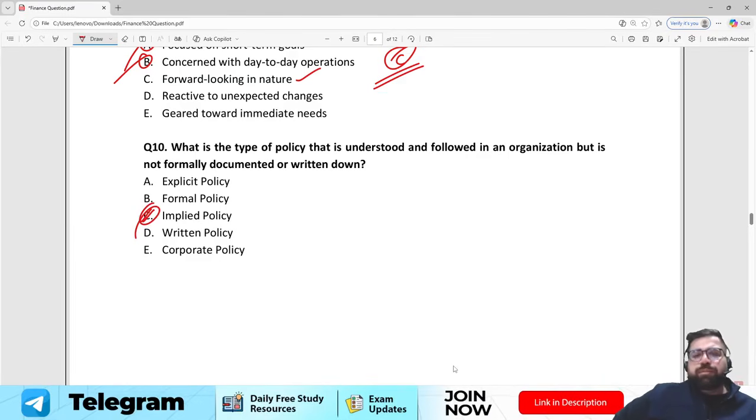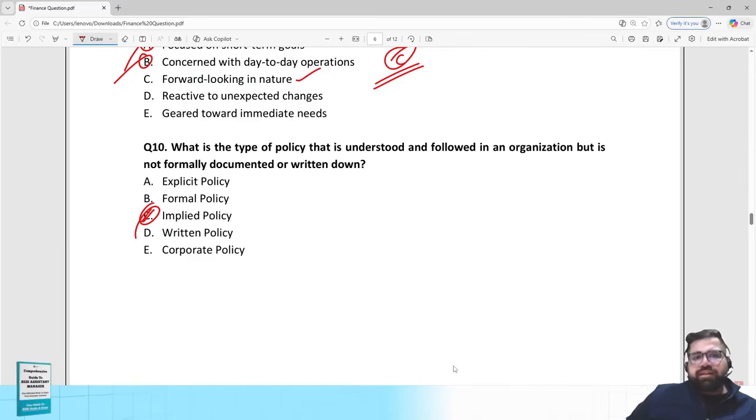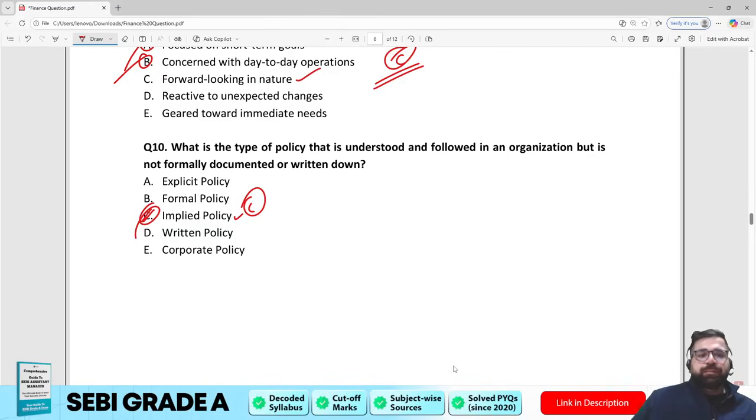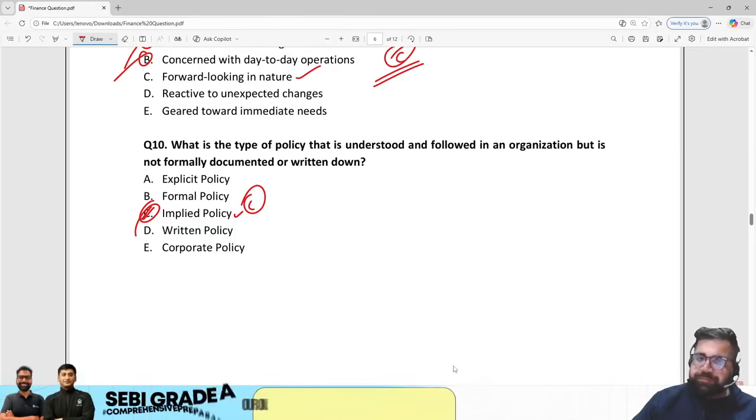For example, if the boss of the company is always coming in formal wear, you will understand that yes, this particular office follows formal wear. You cannot come in informal wear then. So the correct answer will be implied policy, which is option number C. It is also known as enacted, based on observation kind of policy.